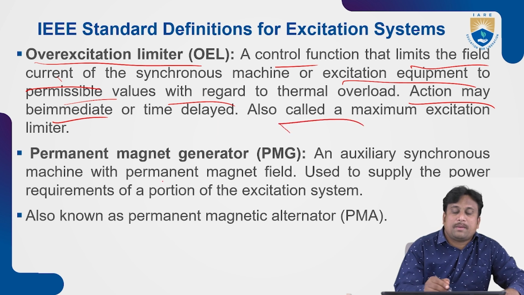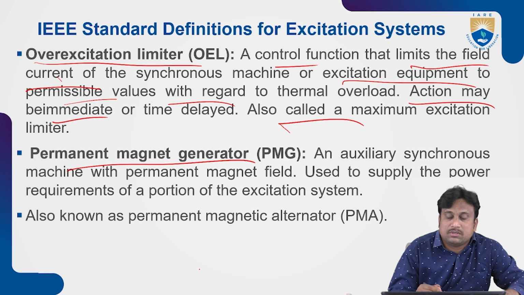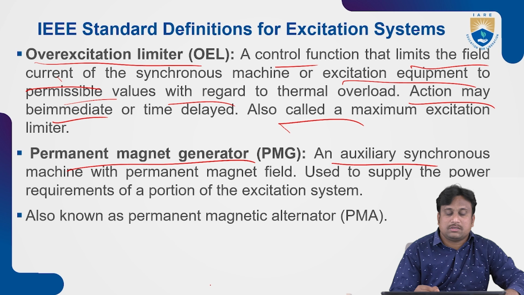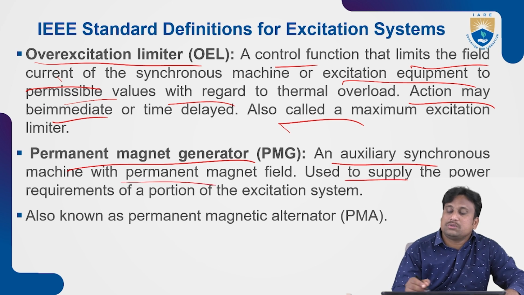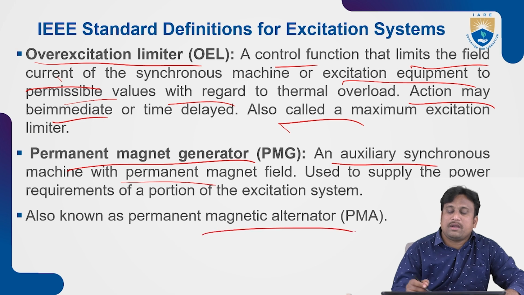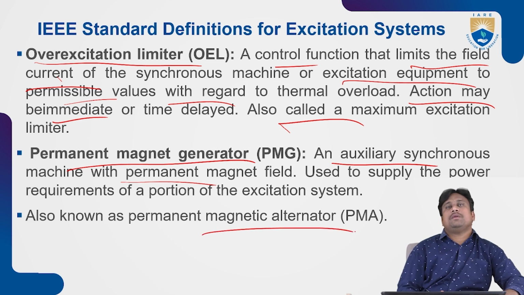Next, the permanent magnet generator is introduced, that is PMG. This acts as an auxiliary synchronous machine. That means with a permanent magnetic field, it is used to supply the power requirements, and it is fixed to a portion of the excitation system. This is also known as permanent magnet alternator, that is called PMA.